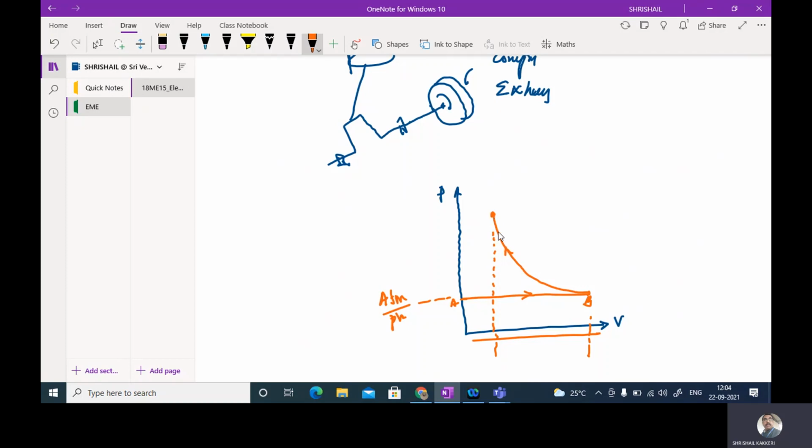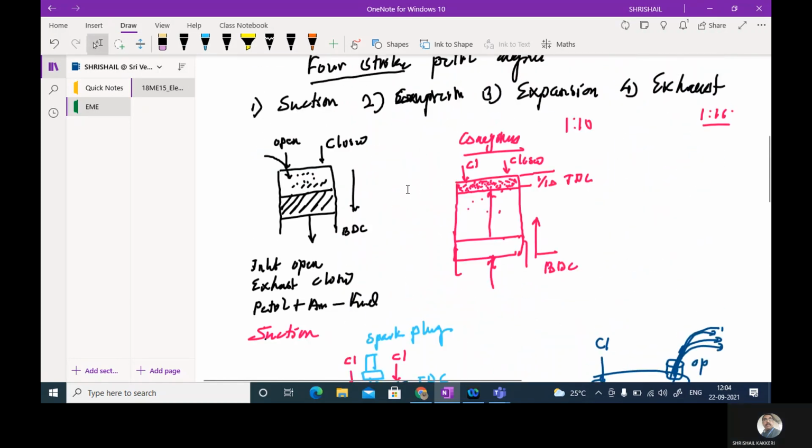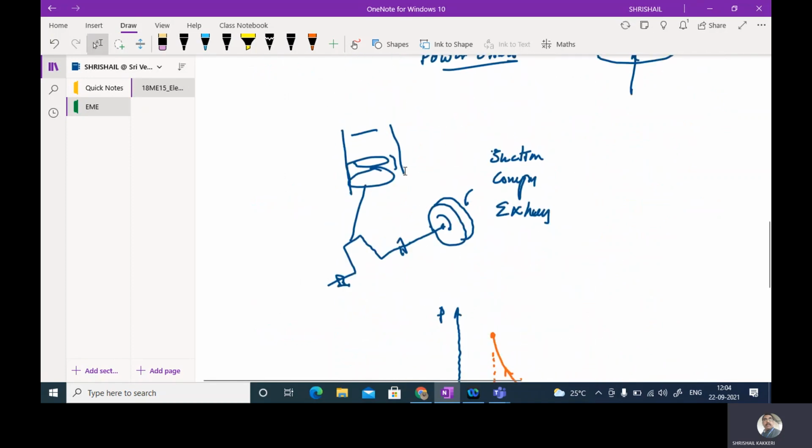Earlier the volume was this much, and it will be decreasing, and this is called the compression stroke. This is the inlet stroke or the suction stroke. Okay, and now next, at the end of this suddenly what happens?